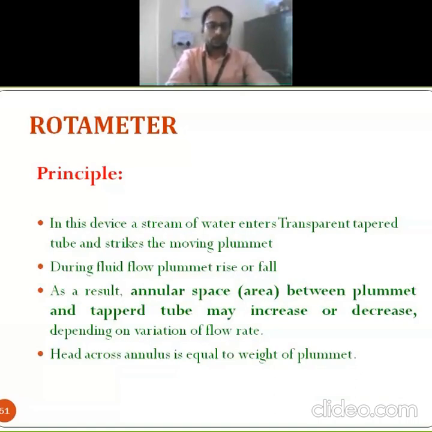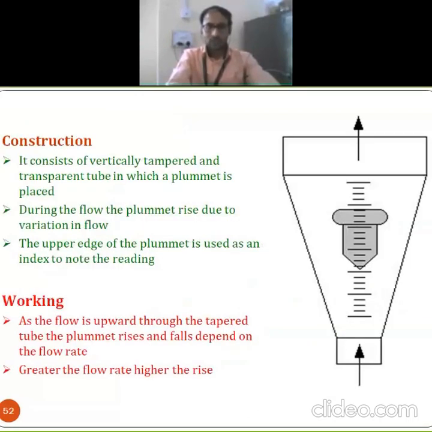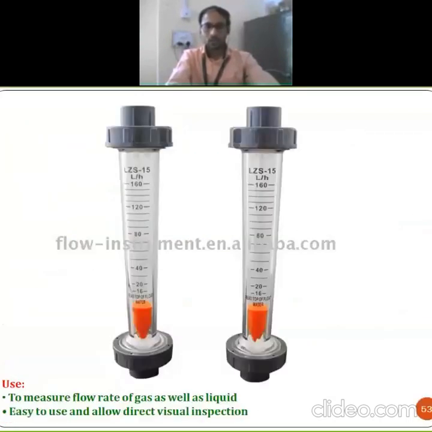Next one is the rotameter. This is the diagrammatic representation of the rotameter. See, this is simple. This is one tube.